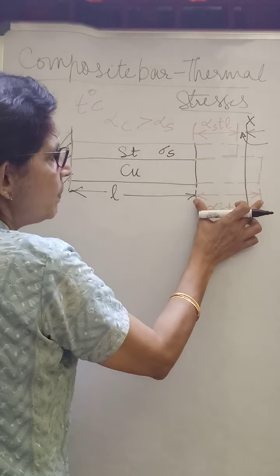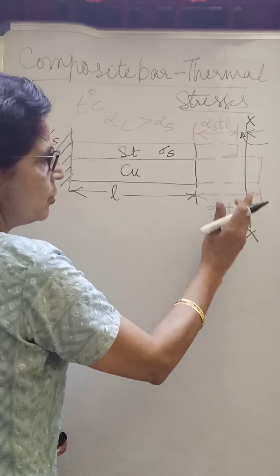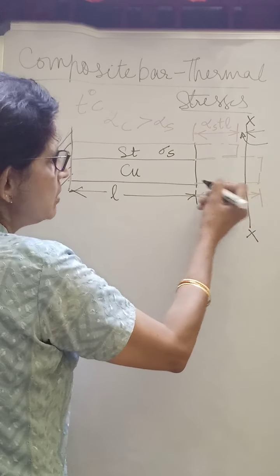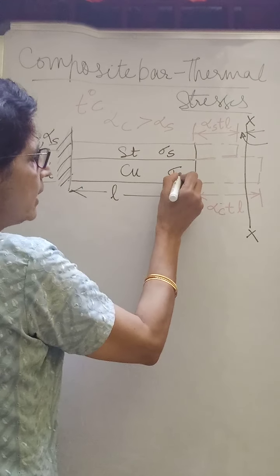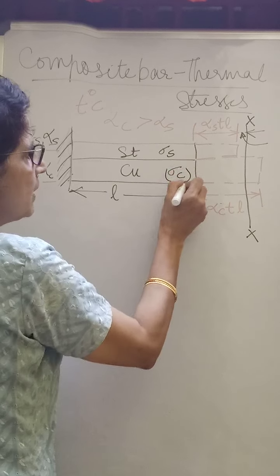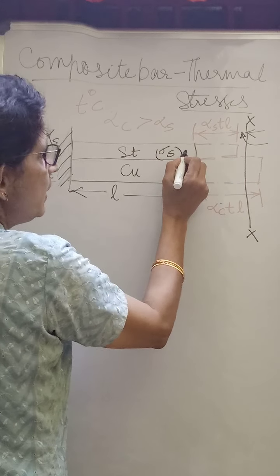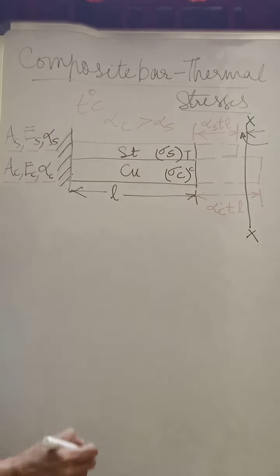Similarly, the copper bar has expanded beyond this section XX, so the copper bar has to be pushed inwards. That is a compressive stress to be developed here, which will be sigma C. So sigma S will be a tensile stress and sigma C will be a compressive stress.